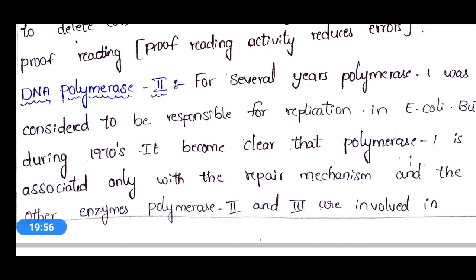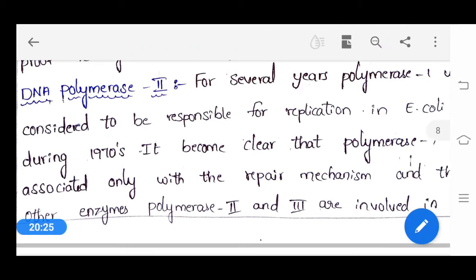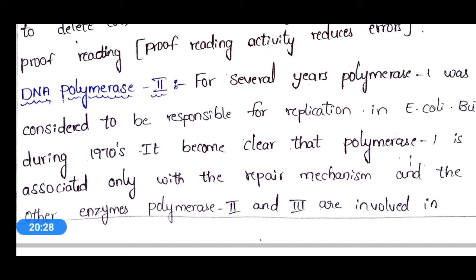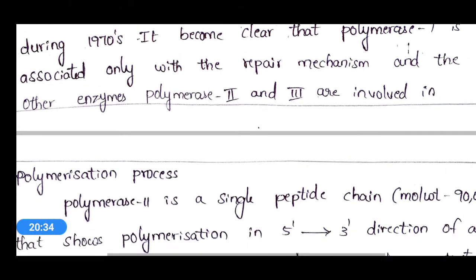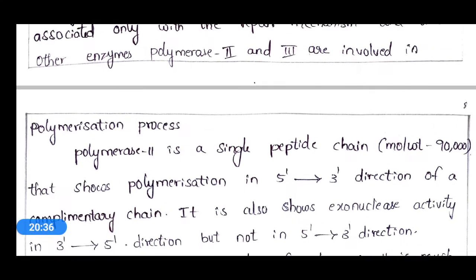Okay, and earlier, for many years, what scientists thought is that this polymerase 1 is responsible for replication in E. coli. But during the 1970s, this polymerase 2 and 3 activity was identified, and they came to a conclusion that polymerase 1 is majorly responsible for the repair mechanism, whereas enzymes DNA polymerase 2 and DNA polymerase 3 are majorly involved in the DNA polymerization process. Okay.